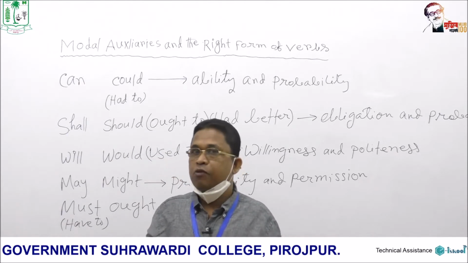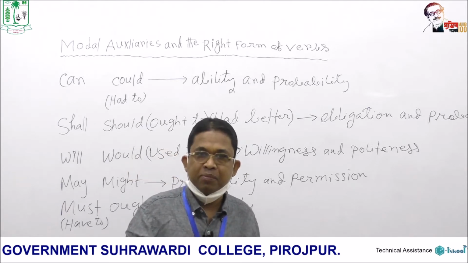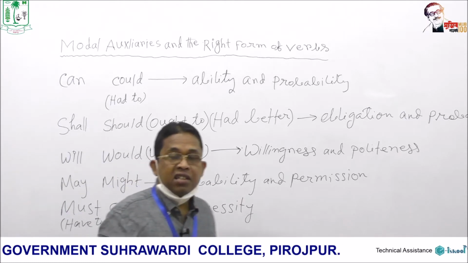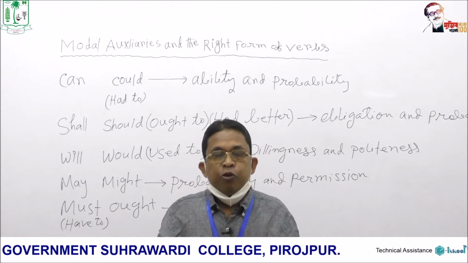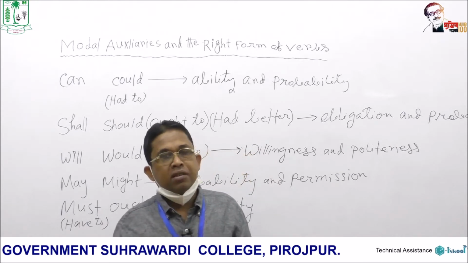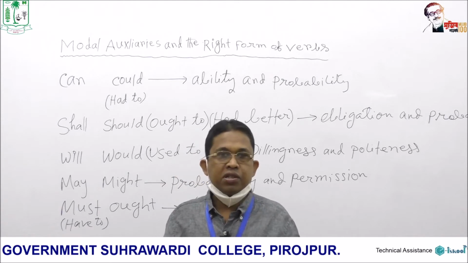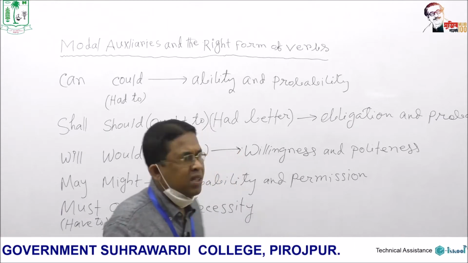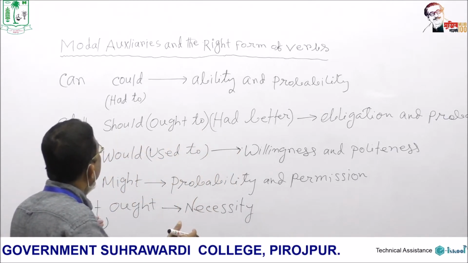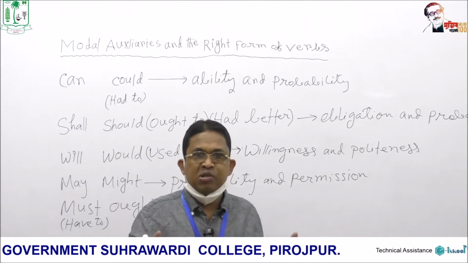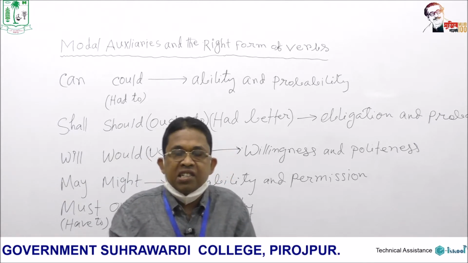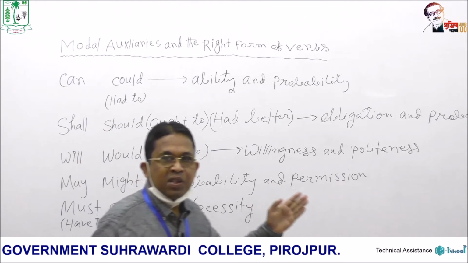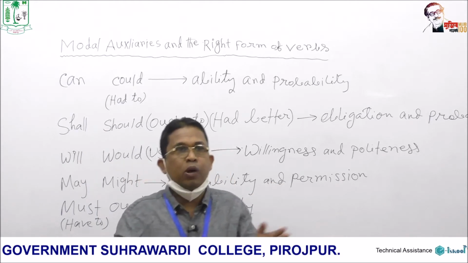You know that auxiliaries are of two types, primary auxiliaries and modal auxiliaries. Modal auxiliaries facilitate the main verbs for suggesting, as I have already mentioned, probability or possibility, expectation, permission, obligation, etc. So they are so helpful. They are really fantastic and also interesting to express the fantastic ideas and the feelings of your mind. They have some distinguishing features. That is, they are different from the other auxiliaries and also from the other main verbs.